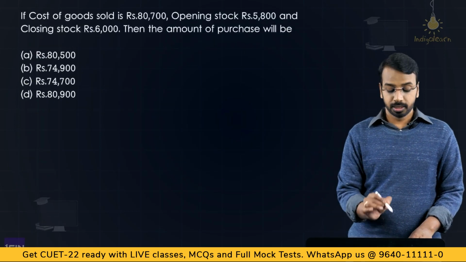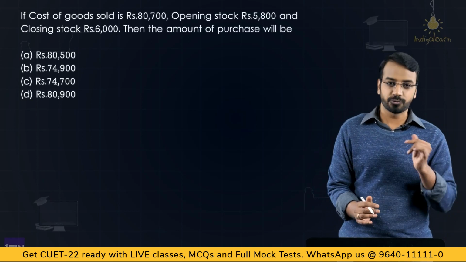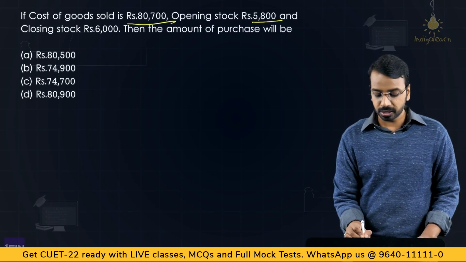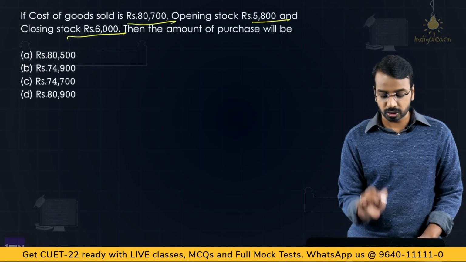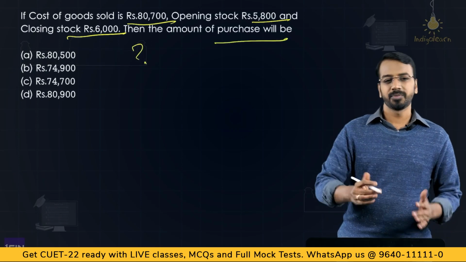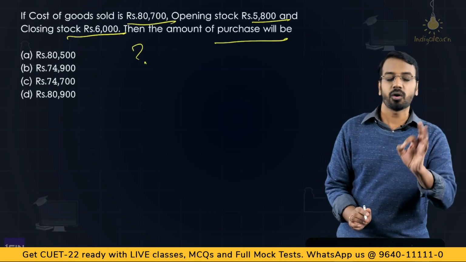Then next one, this may be related to your ratio, this may be related to your cash flow as well. If cost of goods sold is 80,700, opening stock is 5,800 and closing stock is 6,000, the amount of purchase will be what? Now for this, you can prepare ledger and all of that. You have to remember a golden formula. I call it the golden formula.